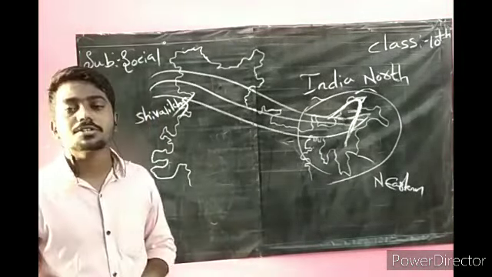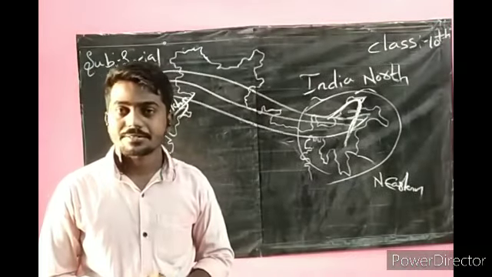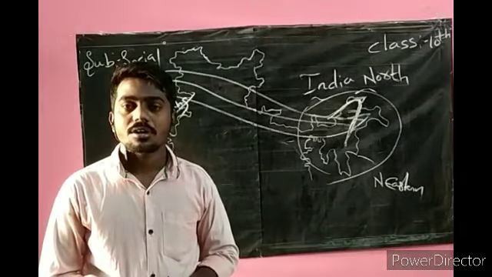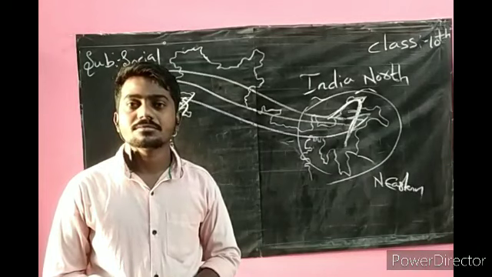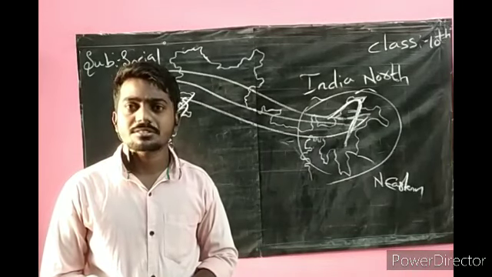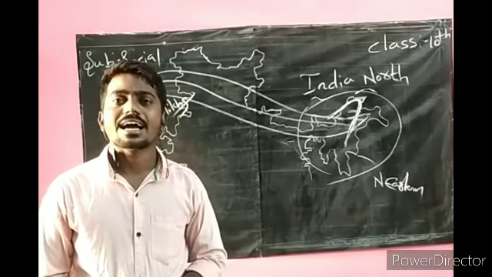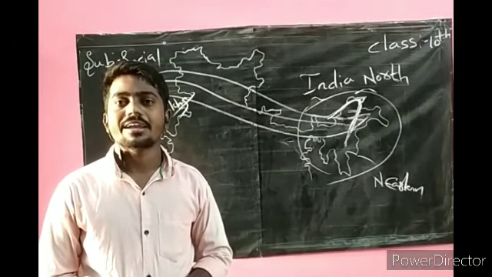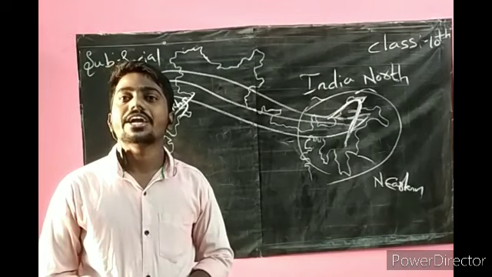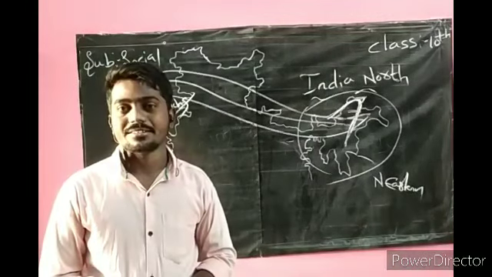Coming to the next, we discuss the Indo-Gangetic Plain. What are the perennial rivers? BIG, that means Brahmaputra, Indus and Ganga, are interconnected to form the Indo-Gangetic Plain.